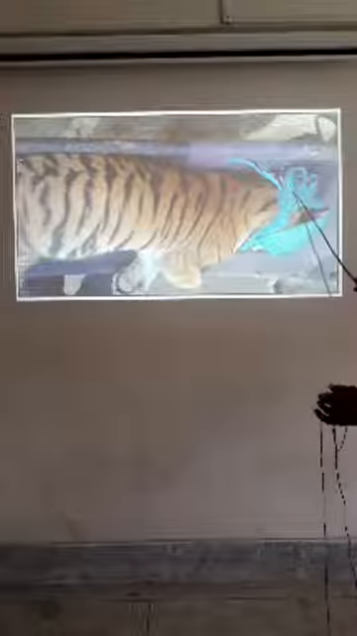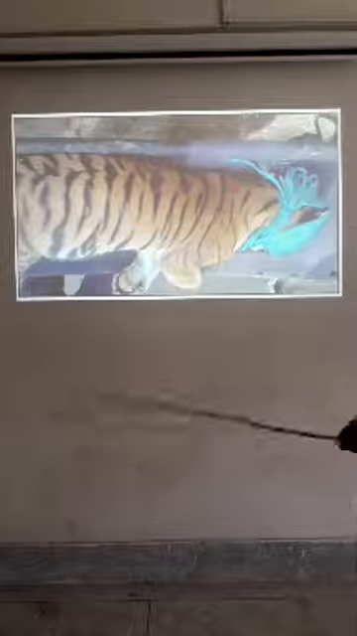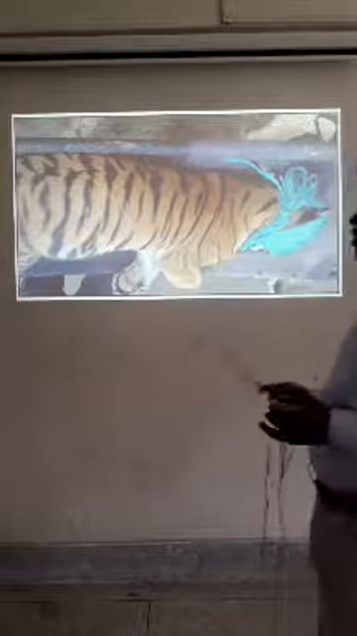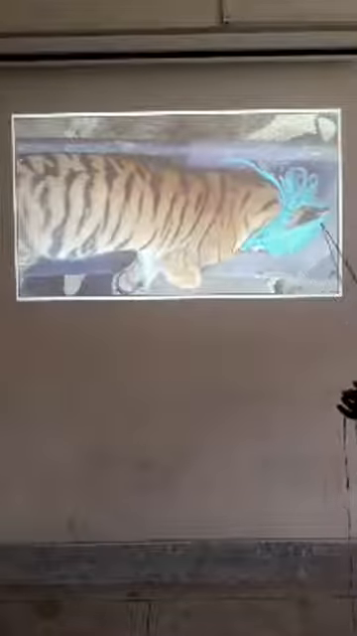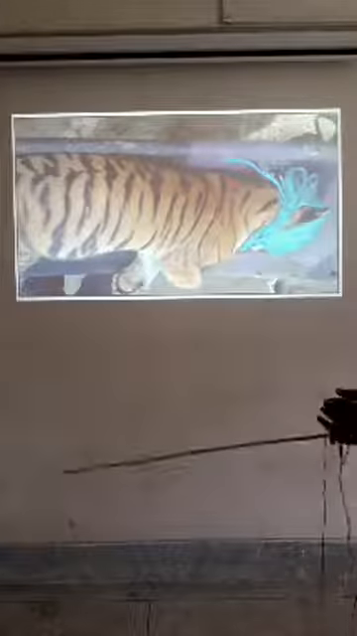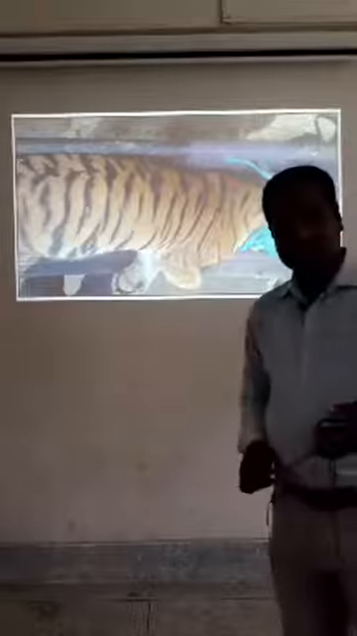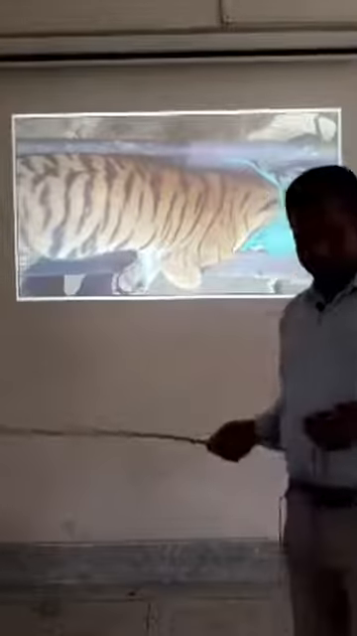It was in the mask. Its face is in the mask. Guys, what is the condition of this tiger?